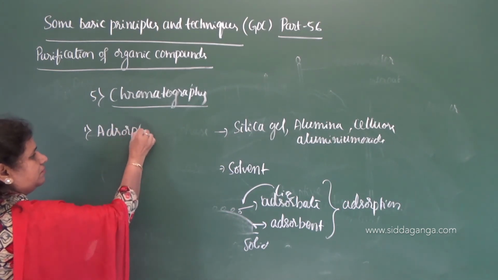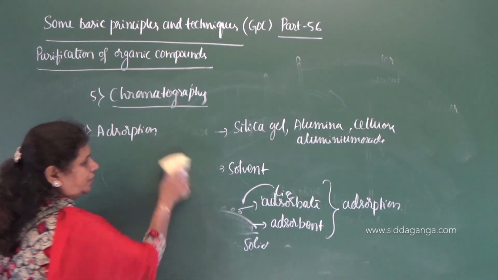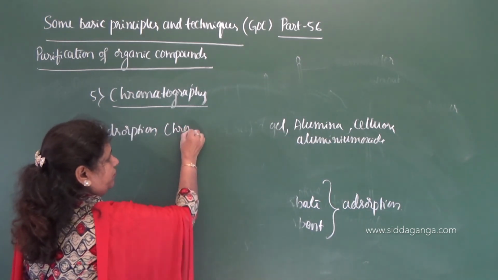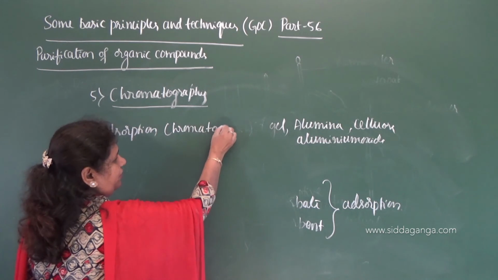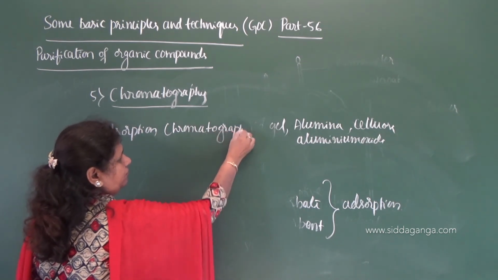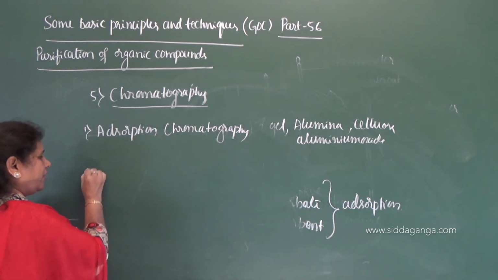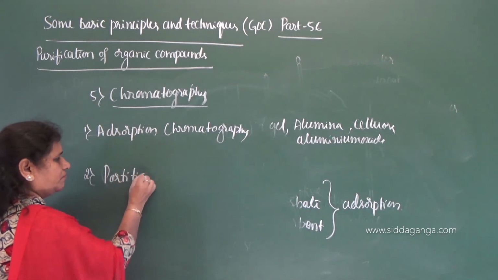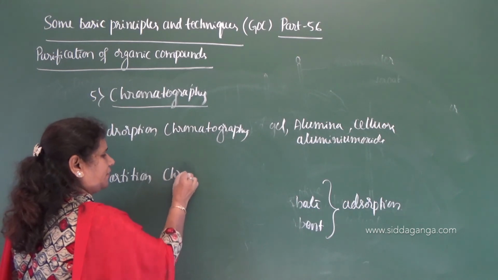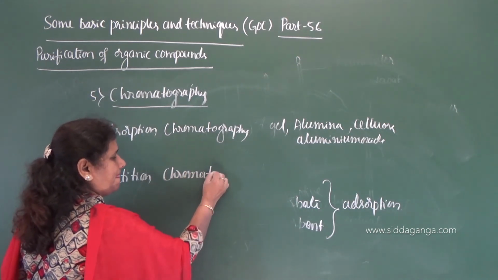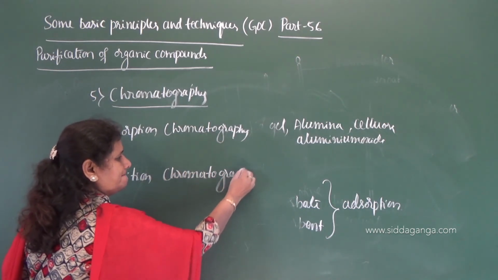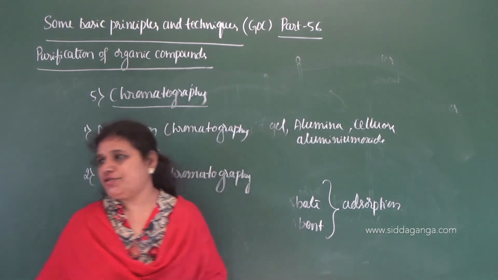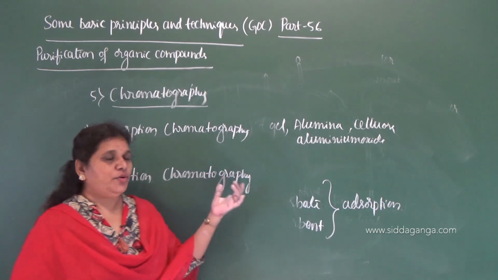So adsorption chromatography and partition chromatography, there are two types here.